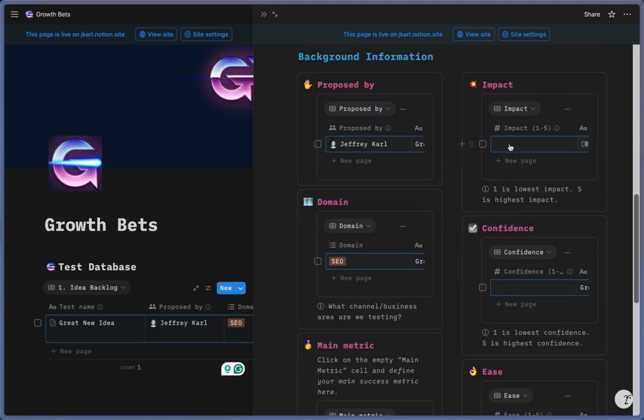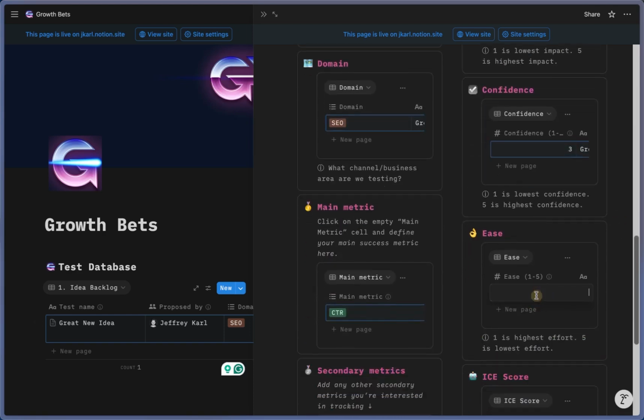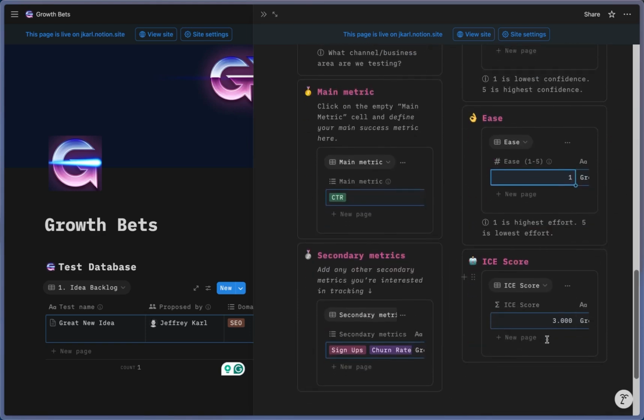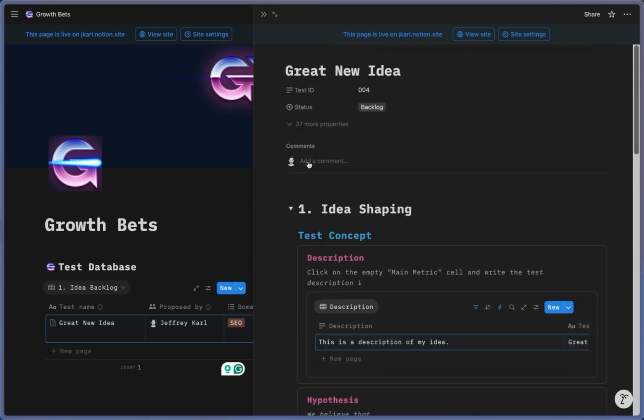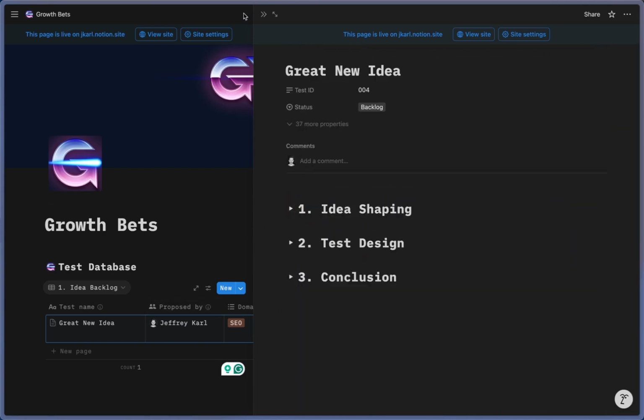We can also fill out the ICE score here. I explained down here what each of these means. Say this is a potentially high impact, just filling out some dummy text, medium confidence, and it's difficult. So the ease is very low, so we'll put that as a 1. And then the calculation occurs here automatically, an ICE score. Now this part of the bet is filled out and you see it here in the backlog.